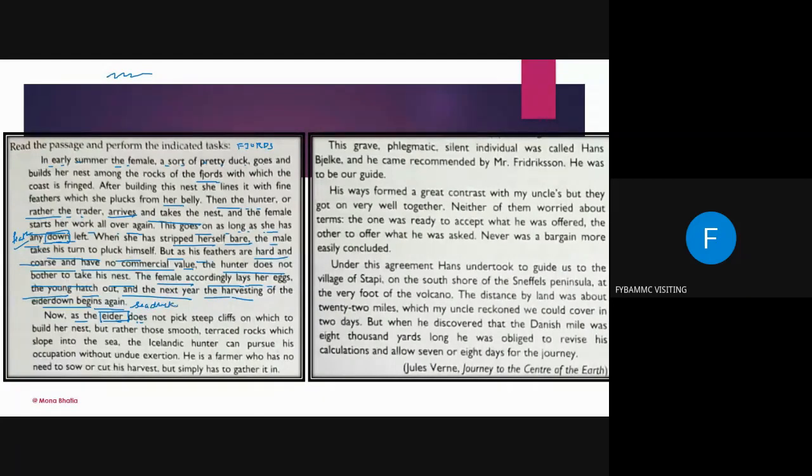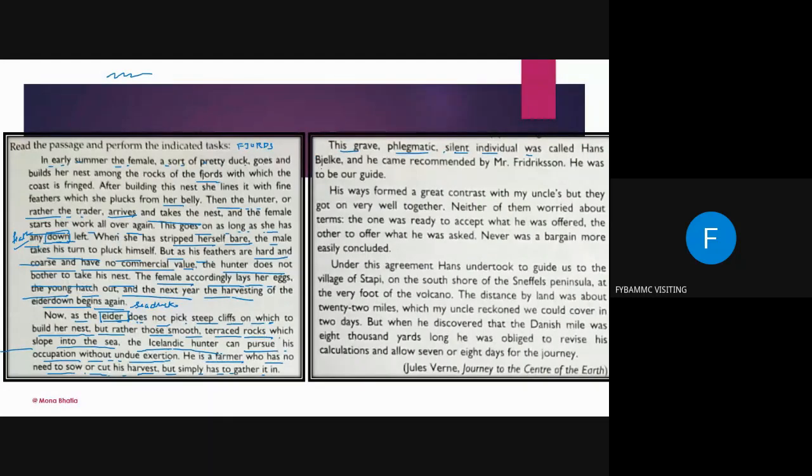The eider does not pick stiff cliffs on which to build her nest, but rather those smooth terraced rocks which slope into the sea. The Iceland hunter can pursue his occupation without undue exertion. He is a farmer who has no need to sow or cut his harvest, but simply has to gather it in. Now, this grave, phlegmatic, silent individual was called Hans Bilke.